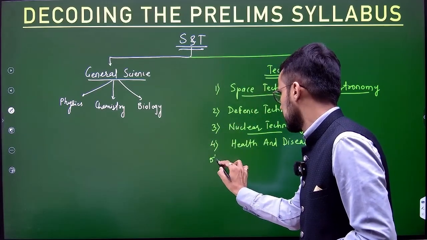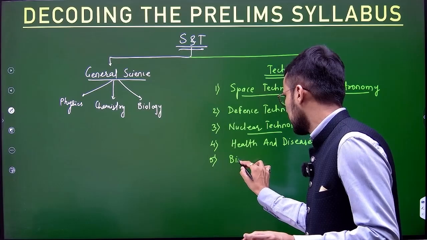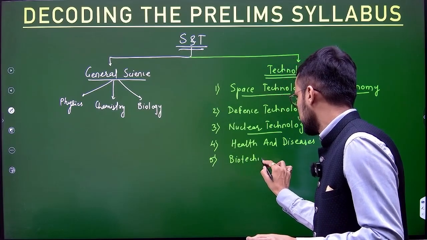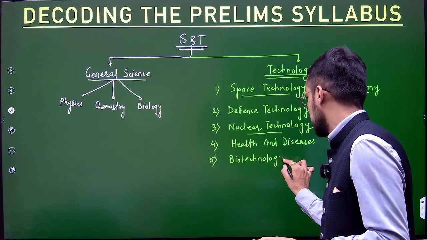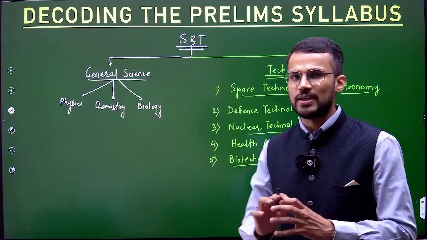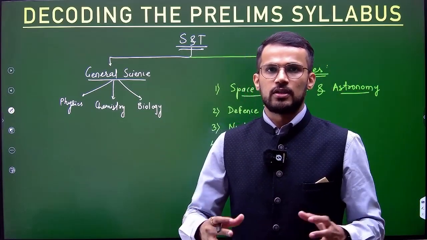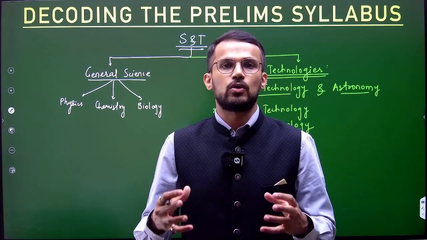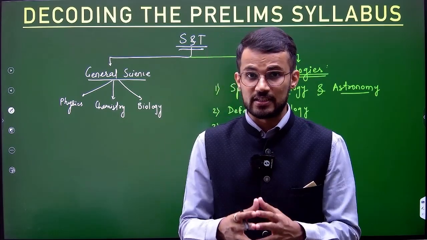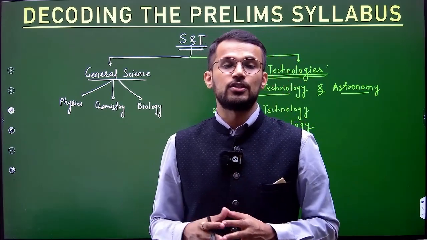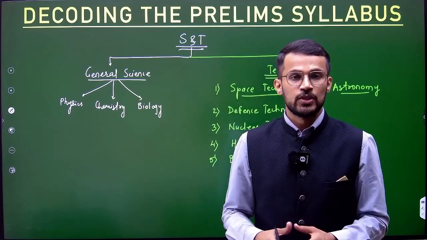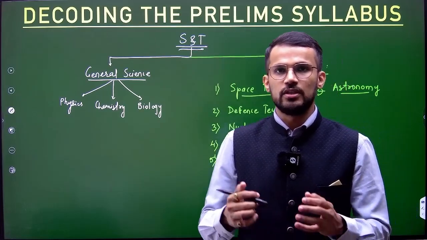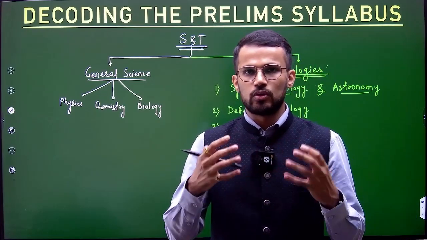Next is biotechnology, the most important technology on which UPSC is focusing these days. Very important, right? Because we were able to come out of the COVID-19 pandemic because of the development of vaccines, and vaccines are one of the applications of biotechnology. So under biotechnology, you'll have to focus on every aspect.